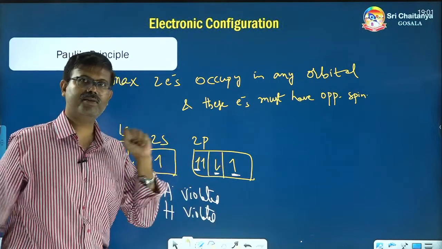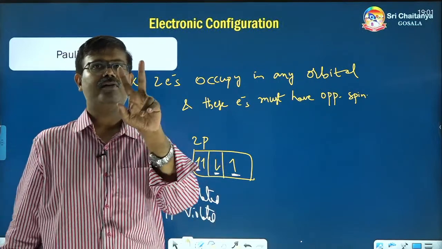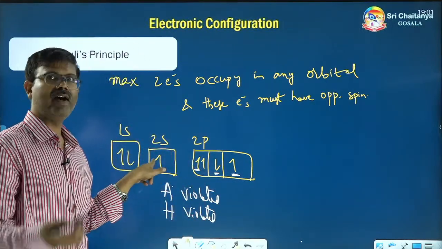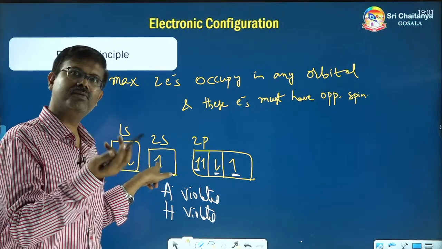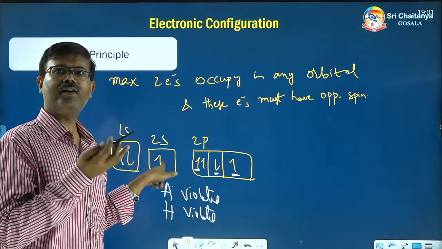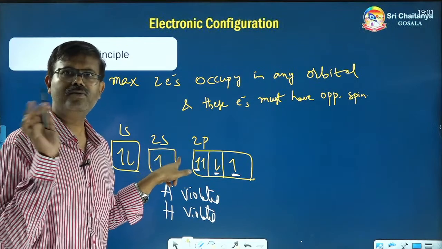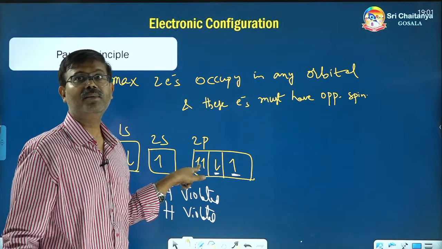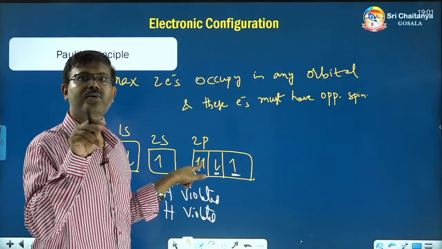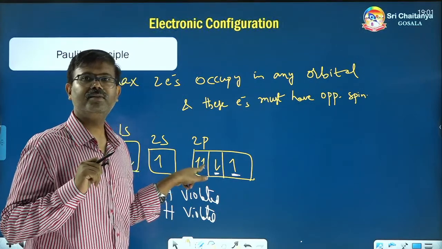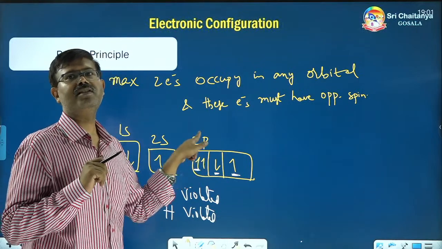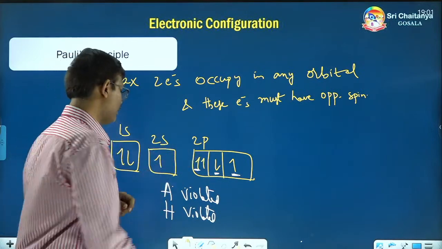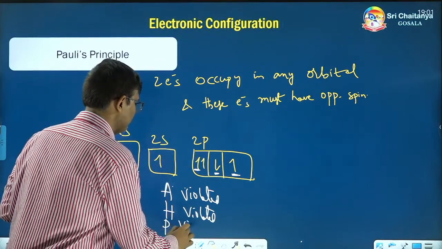Finally, Pauli's rule. Pauli says what? 2 electrons maximum in an orbital. Fine, here 1 is fine, maximum 2 he said. So less than 2, 1 electron or 0 electrons is also fine. There is no problem with Pauli's for that. 2 electrons are there, fine. But he also said those 2 electrons must have opposite spin. But here both have the same spin. So Pauli's is also violated.